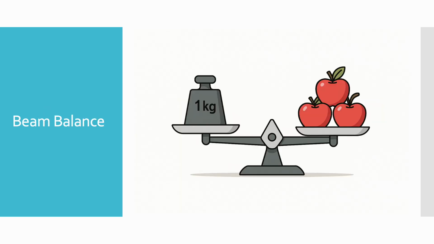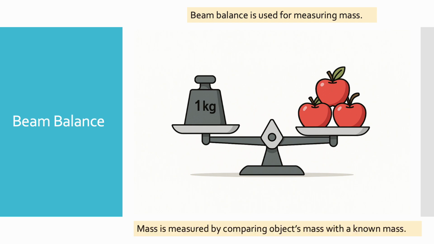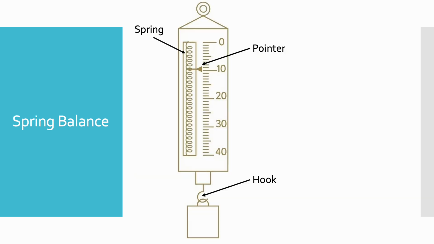To measure mass, we use a beam balance. A beam balance compares an unknown mass with a known mass. So these apples have mass of 1 kilogram. Mass measurement does not depend on gravity. It's the same everywhere in the universe.